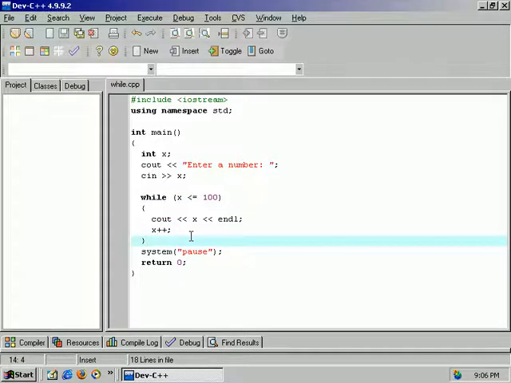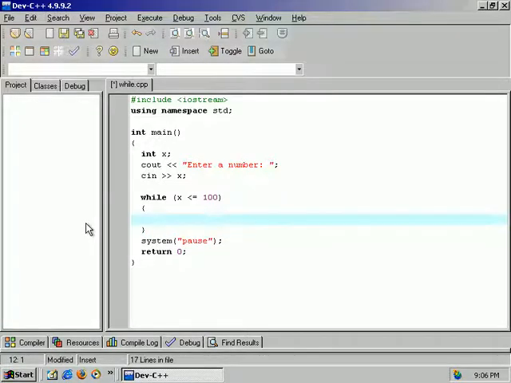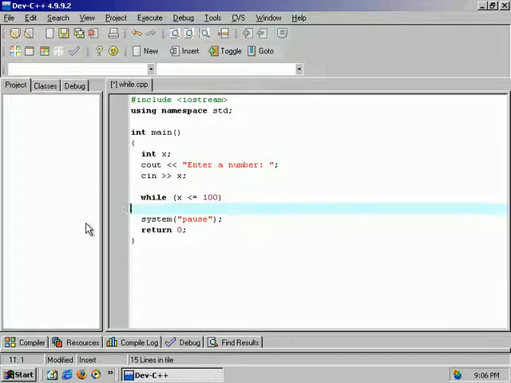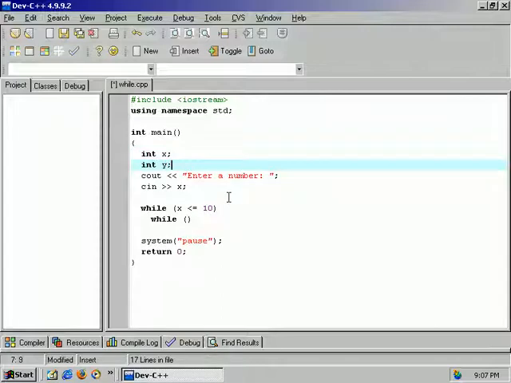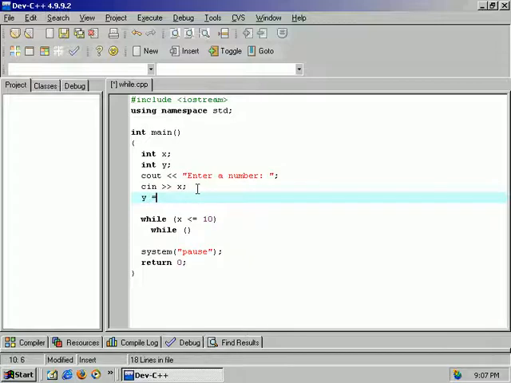Basically, you can do while loops inside of while loops. Let's just do something real fast. While x is less than 10, and then we'll do a while with a y value. We could just say int y. We don't have to have them enter y. We could just say y equals x plus 5. So we're taking the value they put in and adding 5 to it.